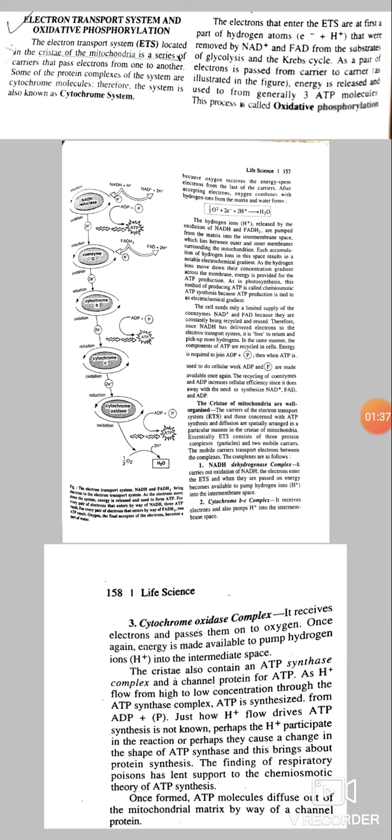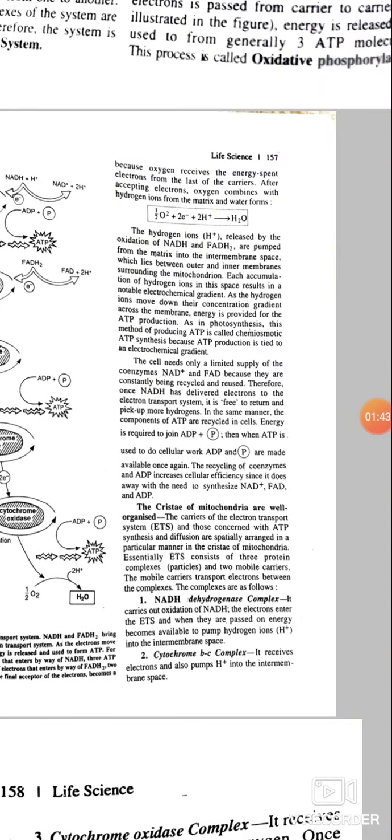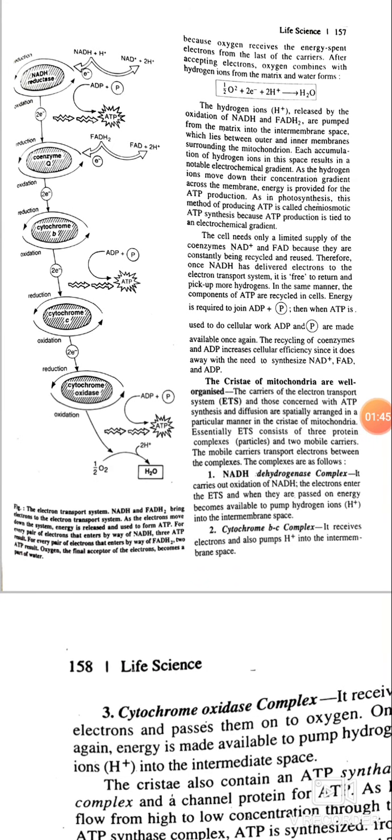This process is called oxidative phosphorylation, because oxygen receives the energy-spent electrons from the last of the carriers. After accepting electrons, oxygen combines with hydrogen ions from the matrix and water forms.